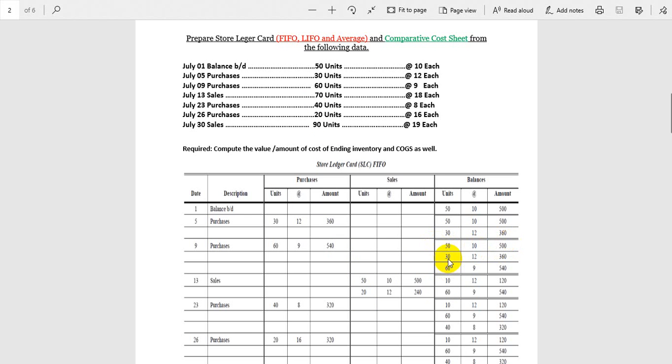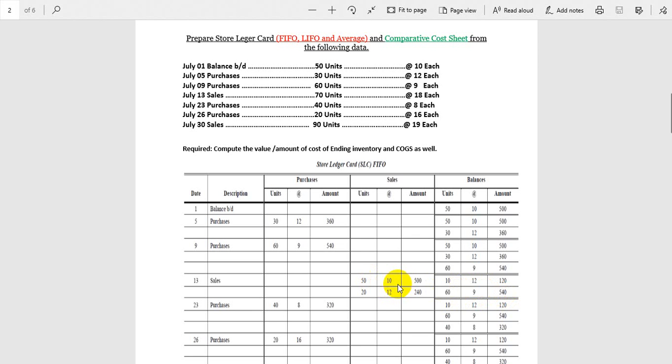Out of 30 we sold 20 units. So how many remaining? 10 units at the rate of 12, that is 120. And there will be no change in the last level of inventory, because we just bought it. So 60 multiplied by 9, that will be 540. If you have any problem in this, you can review and rewind again. You can see how we calculate and how we record and how we prepare the inventory ledger card or store ledger card.